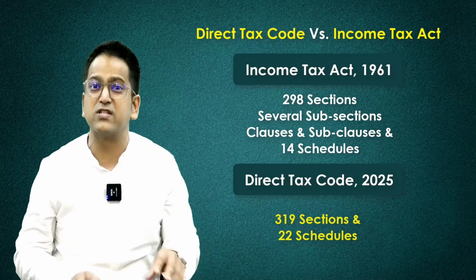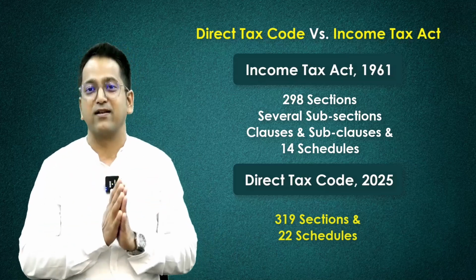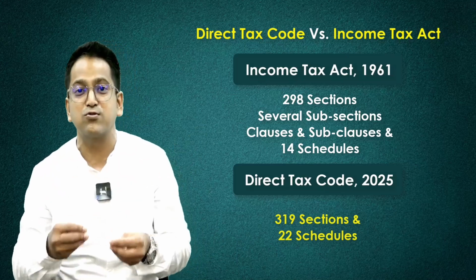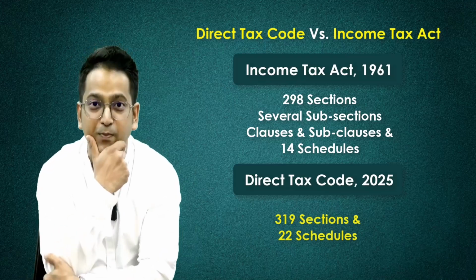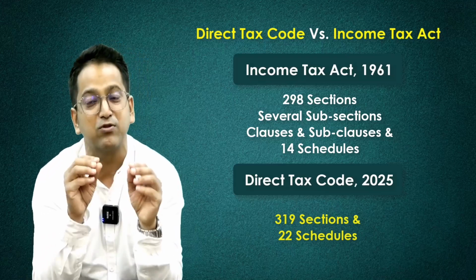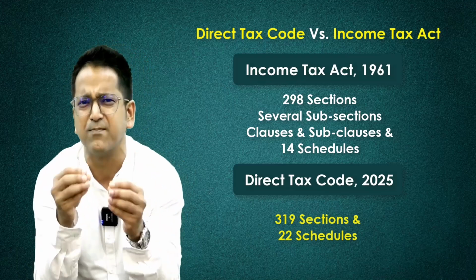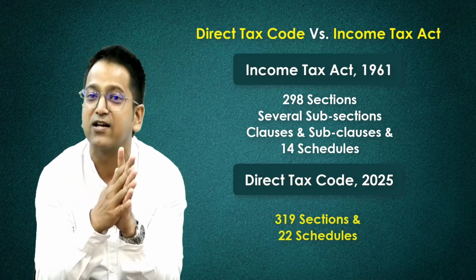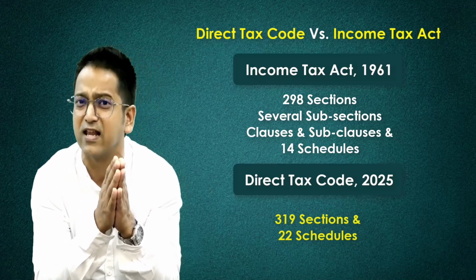Since the direct tax code is drafted in a very simple and lucid manner, although I won't discuss simplicity much, we were told GST was the most simplified law, but it turned out otherwise. I'm just conveying what the government has said, which is that it would be drafted in the simplest and clearest manner. Alright? Basically, the draft is straightforward with clear language, and this draft says that TCS and TDS will be deducted from salaries. Okay? TDS will be deducted prominently now. The threshold of TDS will be increased and the rate will be reduced slightly.